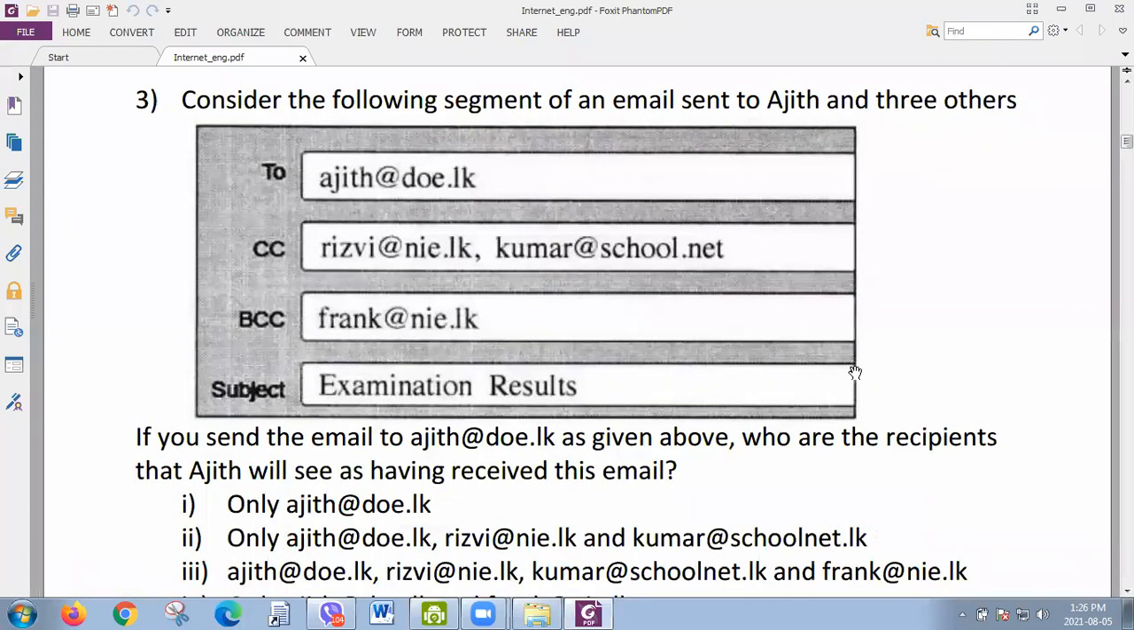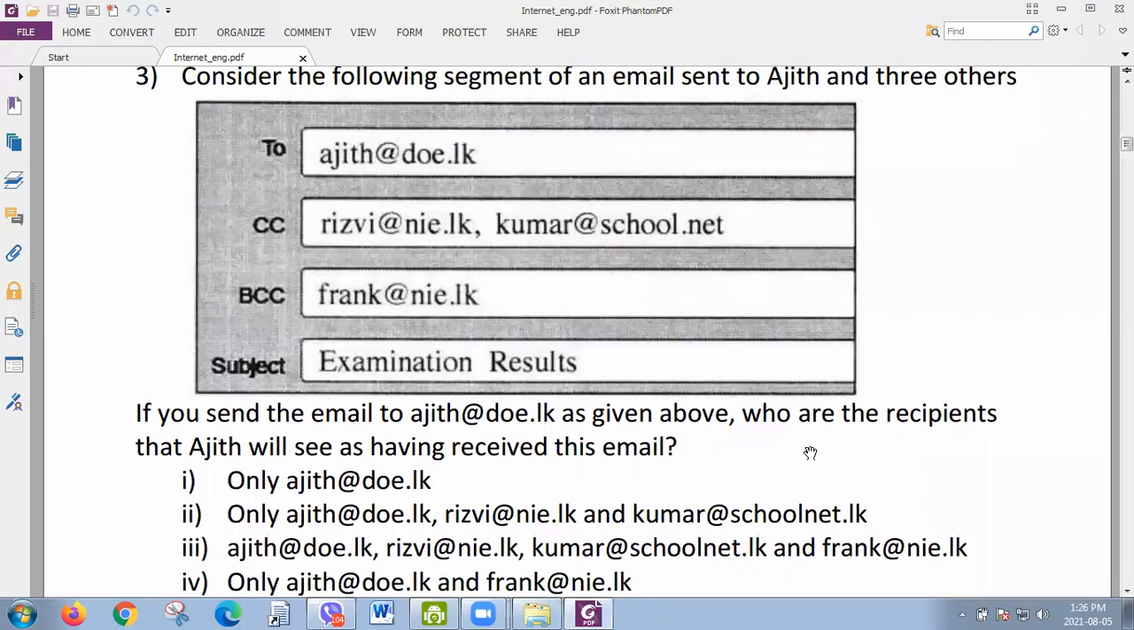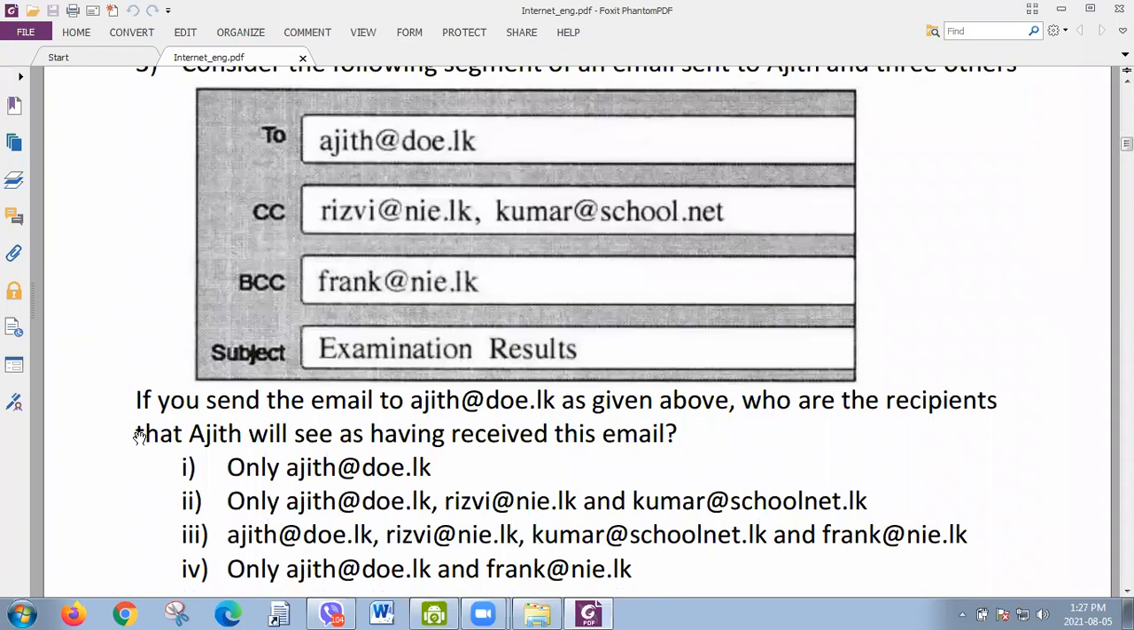Right, look. Consider the following segment of email sent to Ajit and 3 others. Okay, that interface is given. If you send the email to ajit@doe.lk as given above, who are the recipients that Ajit will see as having received this email?